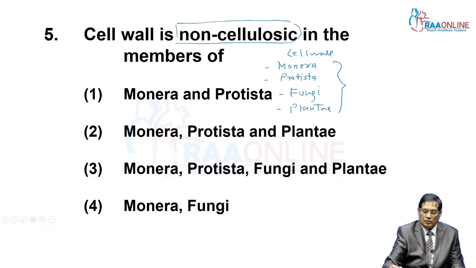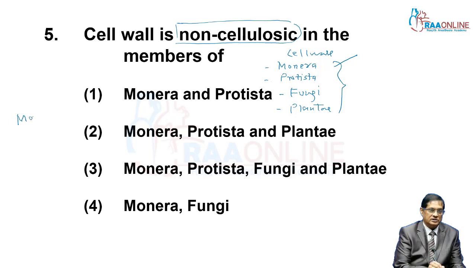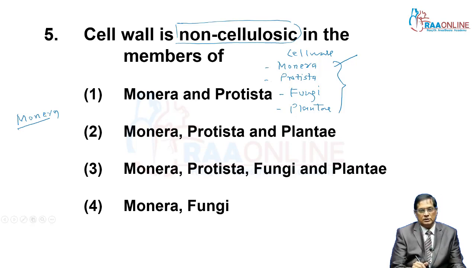Cell wall. Monerian cell wall is non-cellulosic. It is made up of mucopeptide complex. Cell wall in Monera is made up of mucopeptide complex. That is, it is non-cellulosic. So the first one is Monera. Let's separate that, that is non-cellulosic cell wall. The first one, that is number 1, Monera. Then Protistans, they have cellulosic cell wall plus extra material is also there.